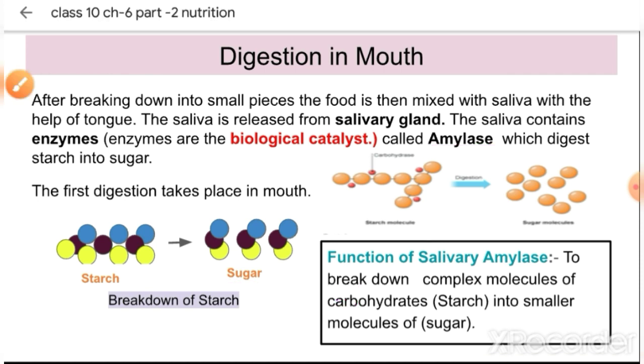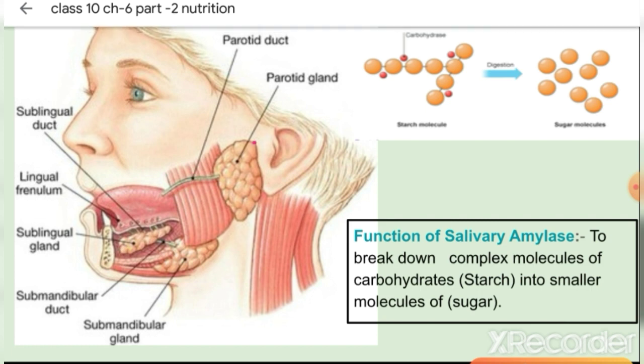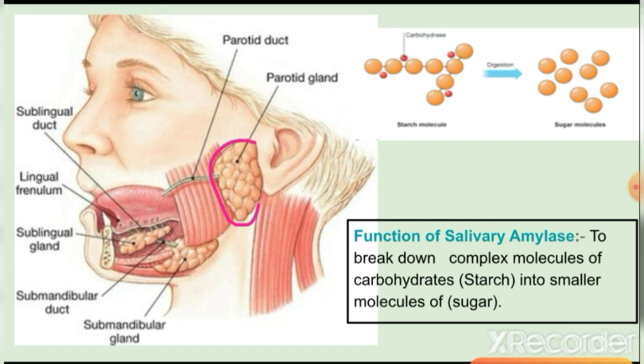Now let's understand where this happens. Salivary glands are present. Here you can see in the diagram that these are the salivary glands. So this is the first gland. We have three glands in total. The first one is the parotid gland, the second one is this sublingual gland, and the third one is